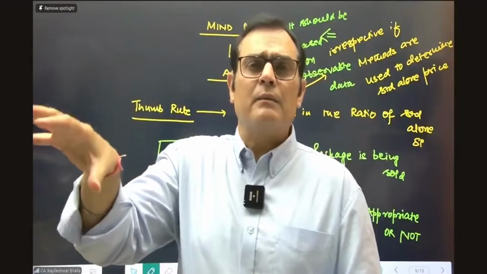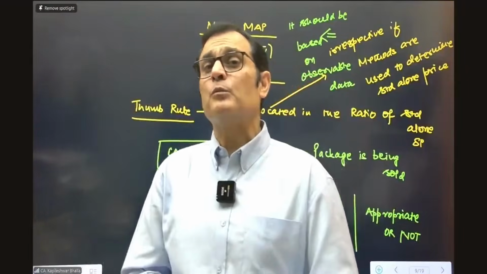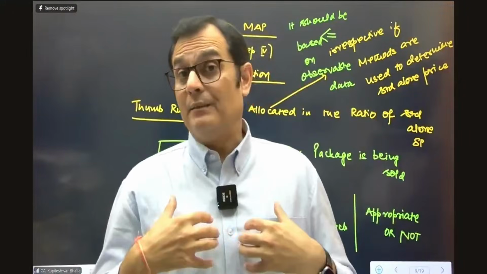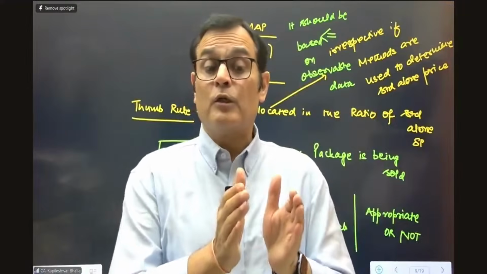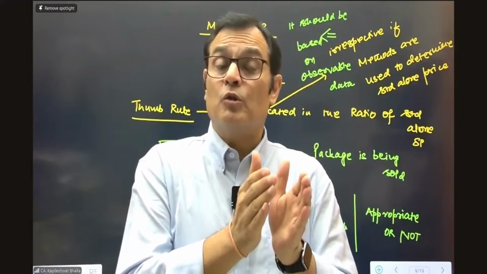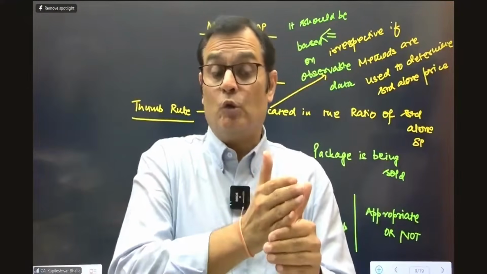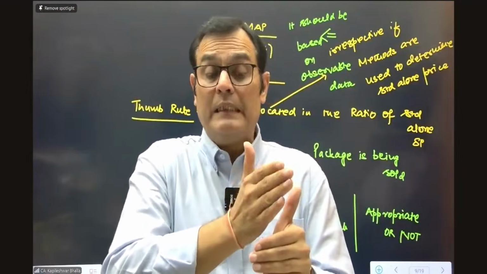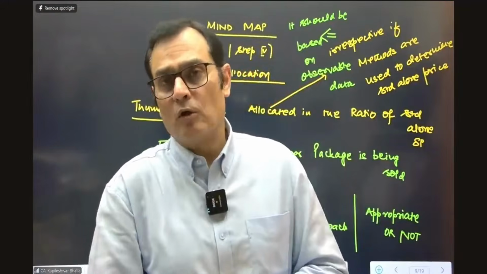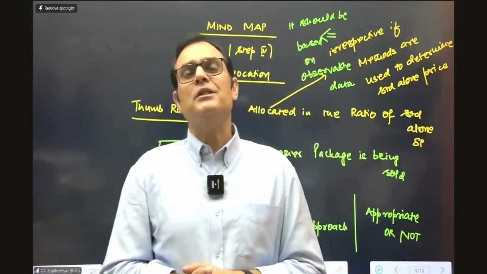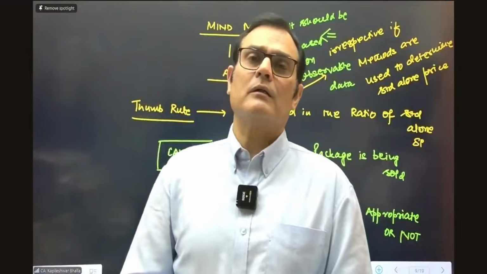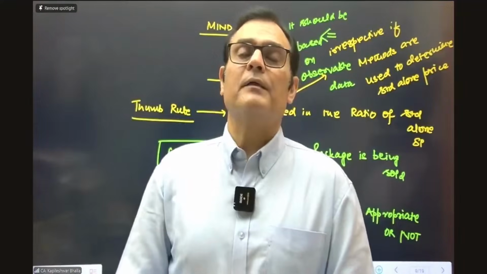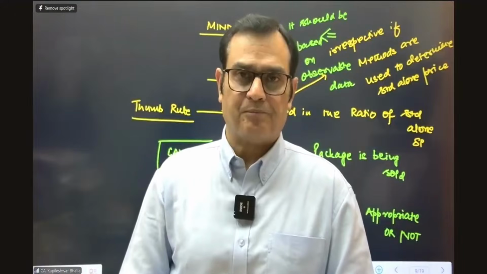And the third factor, which is important, is where the work done by the company is tailor-made to the needs of a client. You're doing specialized work for the client, and at the same time you should be in a position to recover not only the cost incurred but also a reasonable profit margin. So there are 2 sub-conditions: it's tailor-made work done for the client, number 1, and number 2, you should be able to recover the cost with a reasonable profit margin. In these 3 cases, revenue can be taken on a percentage completion. In all the other cases, if these parameters fail, it becomes a completed contract method.